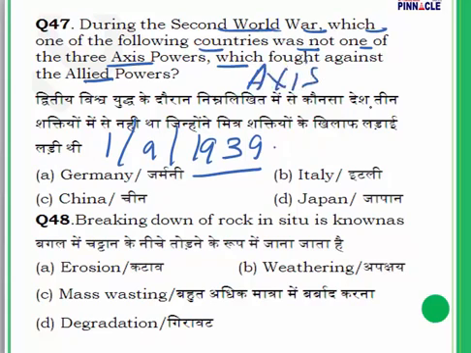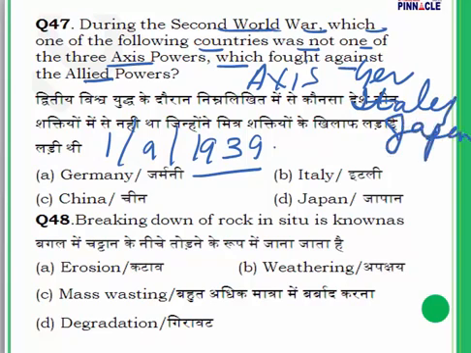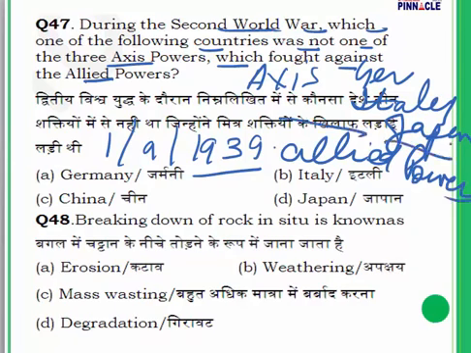The Axis powers were a coalition of Germany, Italy and Japan. Let me just write it here: Germany, Italy and finally Japan. They fought against the Allied powers, which had all the others, France, Britain, etc.